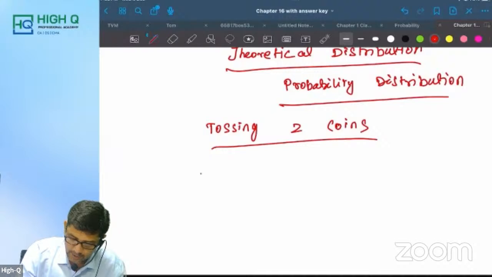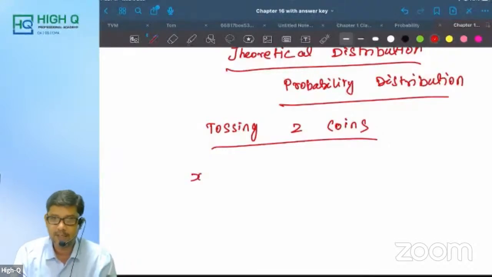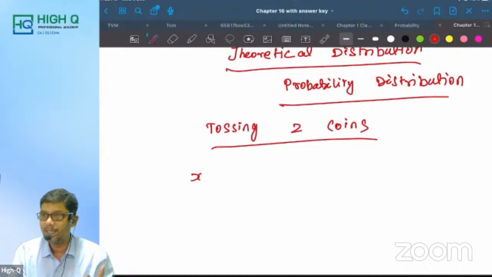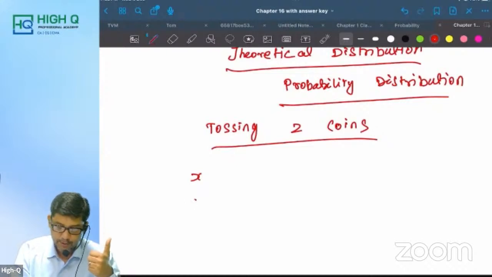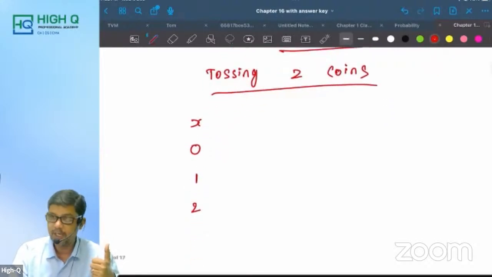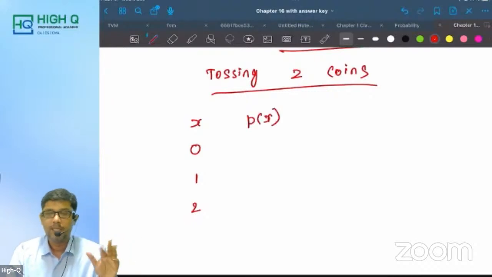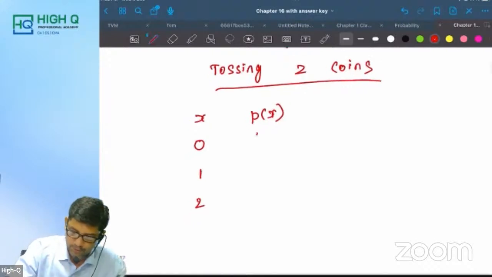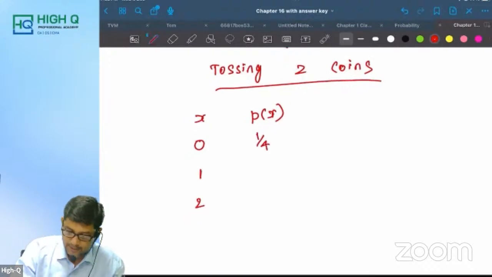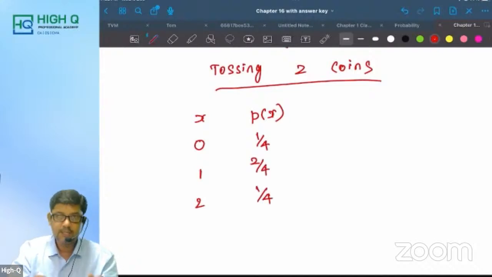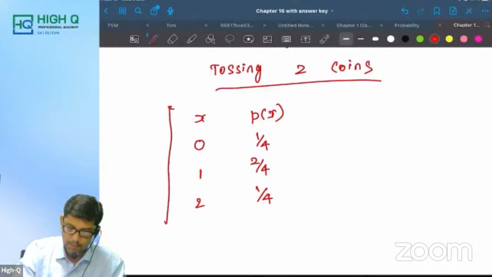What are they, my dear? I'm going to take it as random variable x. What are the chances of getting heads? 0 head, 1 head, 2 heads. Numerically, these are the possibilities. Am I right? Now, what is the probability of getting no head? No head means all are tails, so it is 1 by 4. Then this is 2 by 4, and again this is 1 by 4. So this distribution we call the probability distribution.